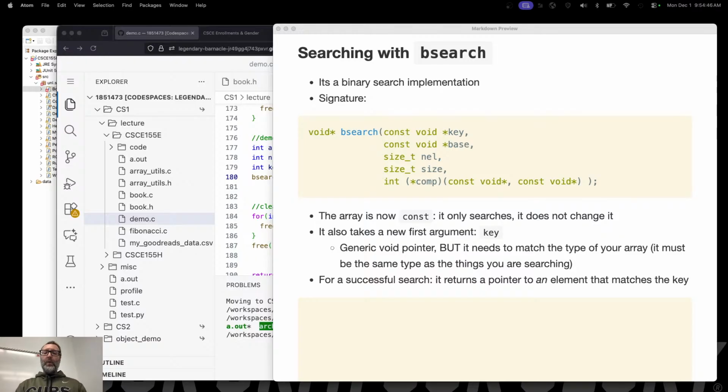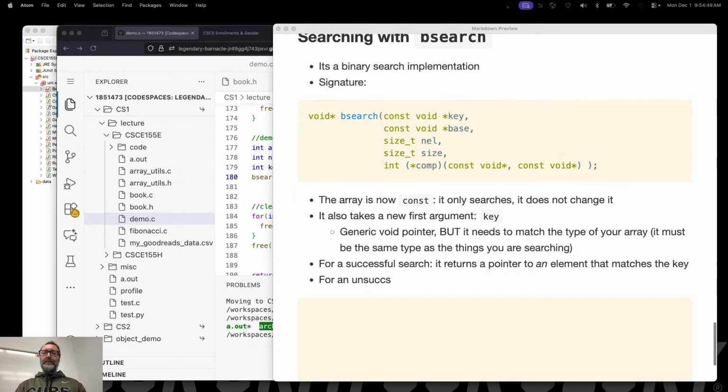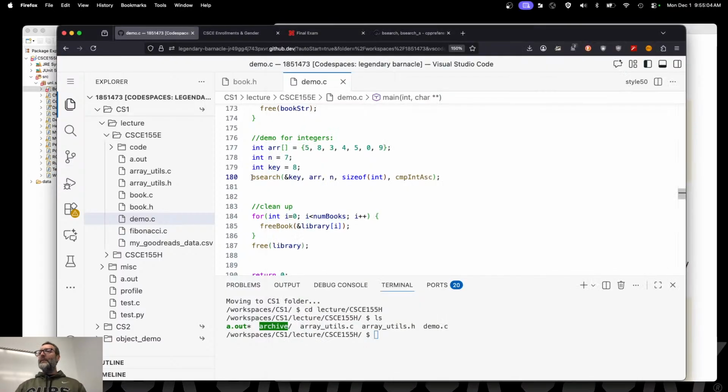So for an unsuccessful search, what does it return? Well, what's the only thing that it can return if the return type is a pointer? NULL, right? So let's come back over here and capture that value. int val is equal to bsearch. Now you can, of course, go ahead and force it to become an integer value there. I generally do that, or you could leave that off if you don't want that. But basically, it's like calling malloc. You cast the generic void pointer to the appropriate type.